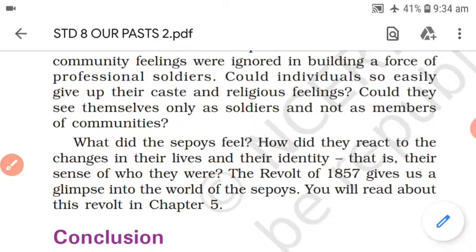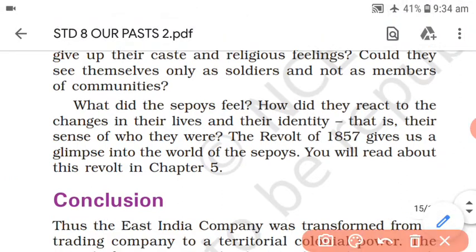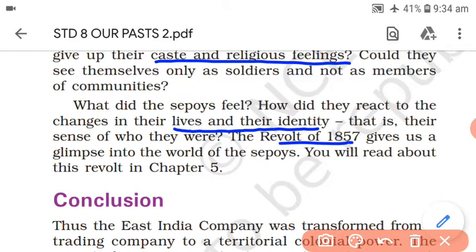As you have heard about the story of Mangal Pandey, ultimately because of these caste and religious feelings, which changed their lives and their identity, we have heard about the revolt of 1857. So this would ultimately lead to the revolt of 1857, which we are going to see in chapter 5.